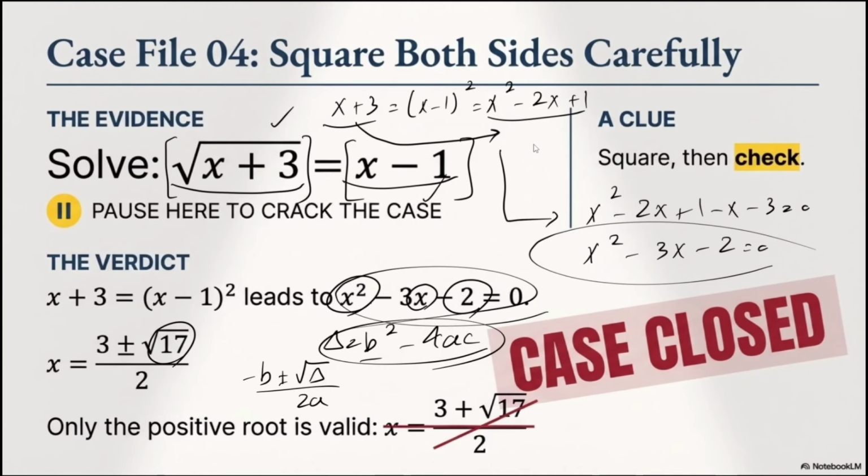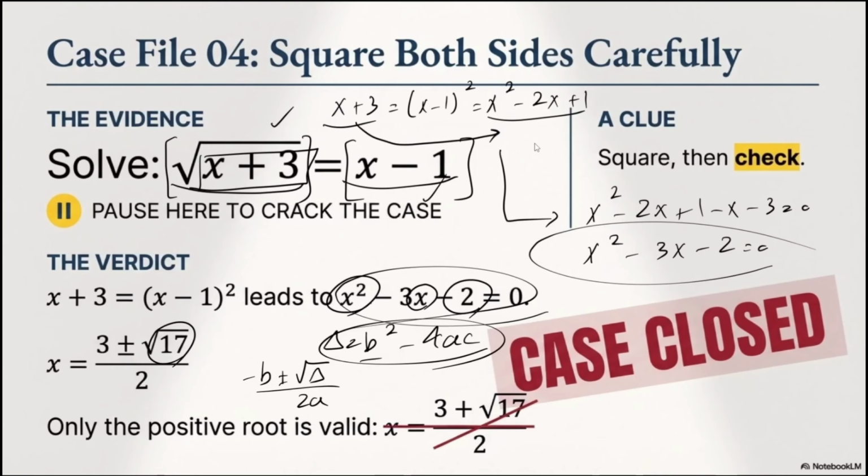But wait, we found two answers for x1 and x2, and both of them are real. One is 3 plus root 17 divided by 2. Another one, 3 subtracted by root 17 divided by 2. But we didn't consider one fact, that this kind of equation is going to be true only for a root, or the number beside the root, that should be 0 or more than that. So if you use one of these guys, 3 subtracted by root 17 divided by 2, your number beneath the root is going to be negative. It means that you do have a root of a negative number. We know it's complex, but right now we don't care about that. So it means that one of these answers is not right.